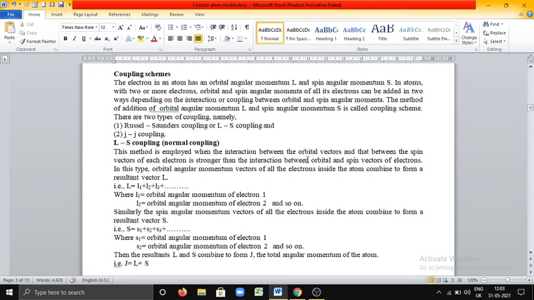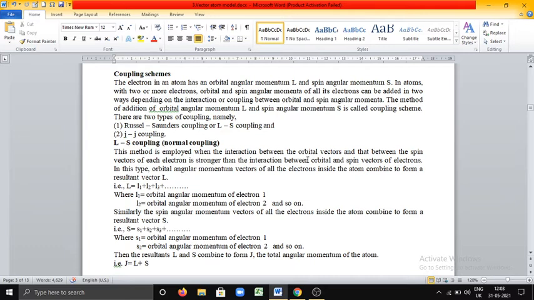In this type, orbital angular momentum vectors of all the electrons inside the atom combine to form a resultant vector L. Since the interaction between orbital angular momenta of the electrons is stronger, they are all added. Resultant angular momentum capital L is given by L1 plus L2 plus L3, where L1 is the orbital angular momentum of electron 1, L2 of electron 2, and so on.